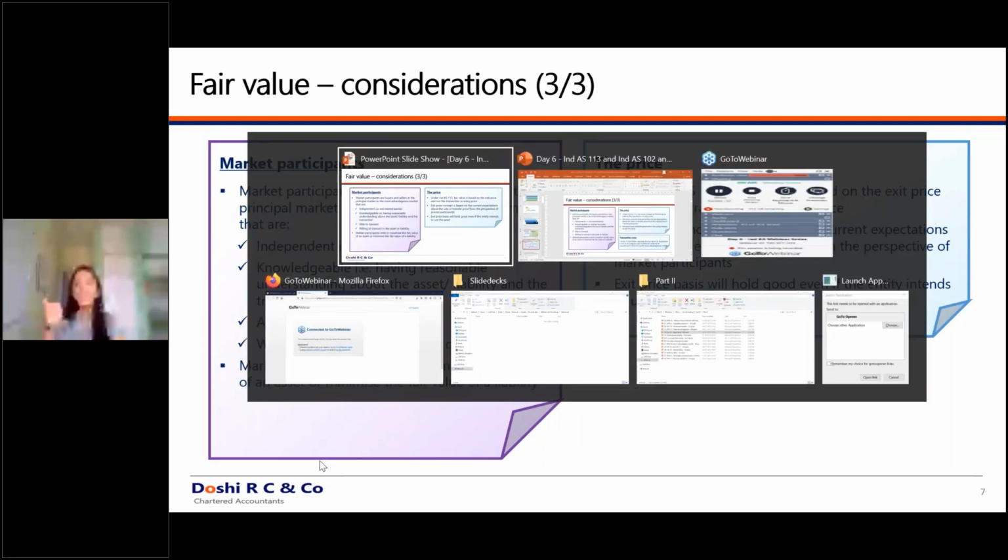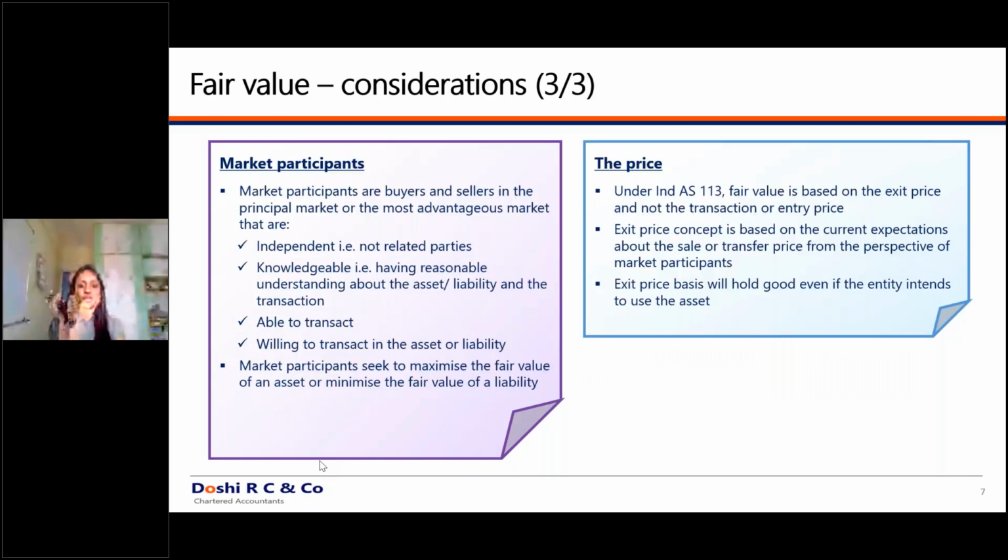They should be independent. They are not related parties of the entity. If you define the price as per the related parties, you will get an absurd value for that particular transaction. They are also knowledgeable and they have an understanding of the asset. They understand what condition the asset is in, what difference the asset's location will make, and what restrictions are attached to that asset. So the buyers are knowledgeable about all such circumstances, and you're not making a sale to a buyer who has no knowledge about the asset.